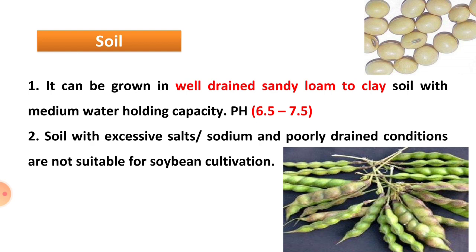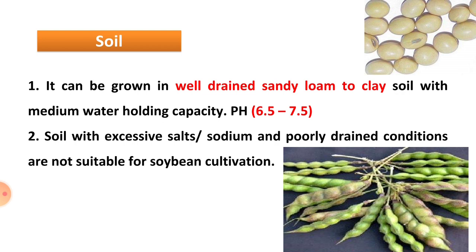It is grown in light or sandy loam soil. Soybean crop is mostly grown in light or sandy loam soil. It can be grown in well drained sandy loam to clay soil. The soybean crop requires well drained sandy loam to clayey soil. Well drained sandy loam, but what is meant by loam?